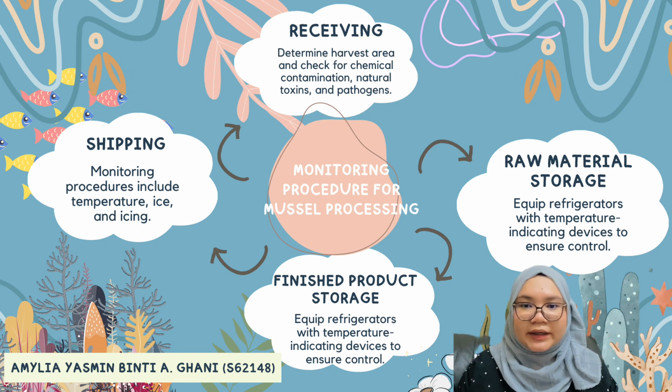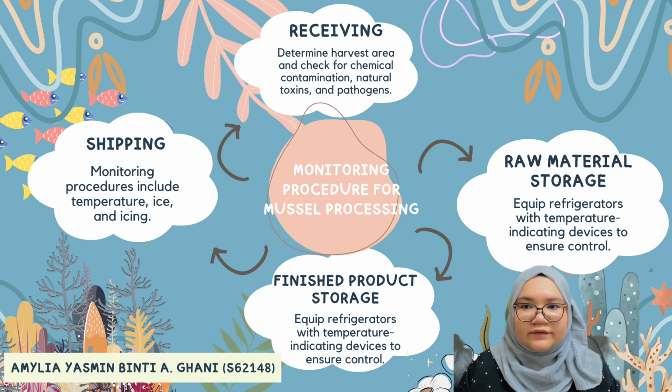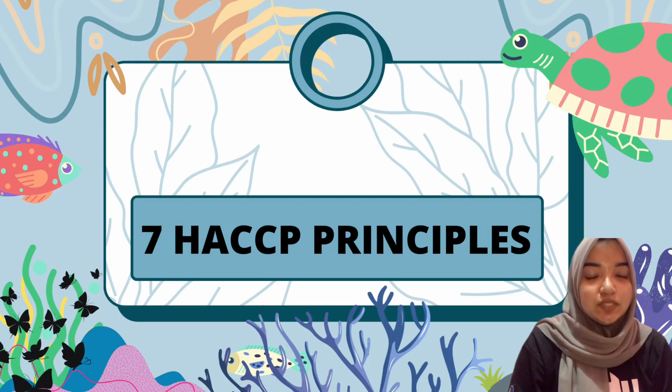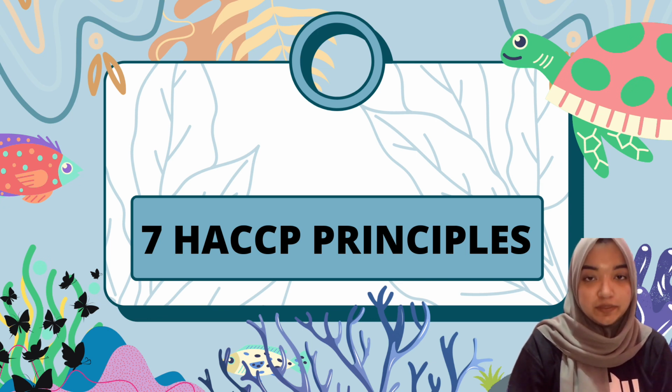Monitoring procedures may include the use of temperature indicating and recording devices, maximum indicating thermometer, high temperature alarm, temperature or ice sheet during shipping, receiving checks for internal and ambient temperature and sufficient ice, and a standardized and validated icing procedure. Hi, so today I would like to talk about the 7 HACCP principles for our group product,